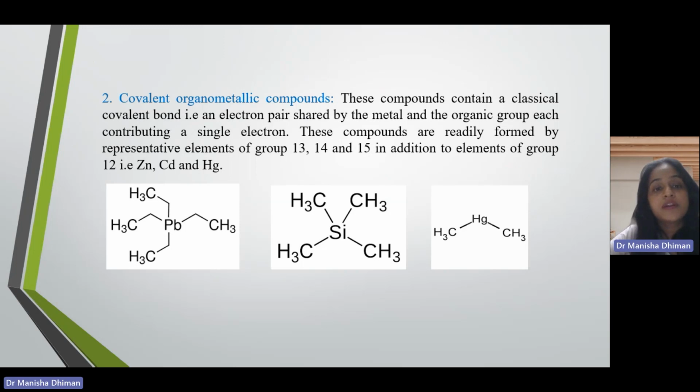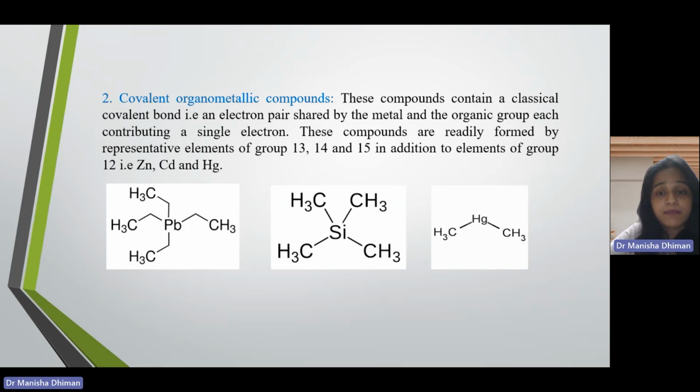As you all know, a covalent bond gets formed when there is equal sharing of electrons between the metal and carbon. So if there needs to be equal sharing, the electronegativity difference won't be much. That is why when carbon gets bonded to group 13, 14 and 15 elements, covalent organometallic compounds are generated.